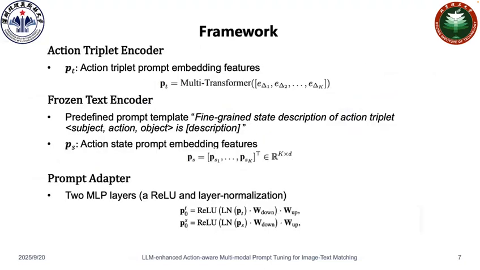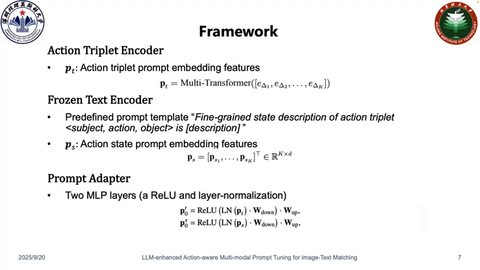For the action triplet encoder, to make action triplet prompts carry sufficient compositional semantics present in actions, we design an action-aware triplet encoder with transformer layers to explicitly model the action relations between paired objects. Specifically, we generate word embeddings by employing a CLIP-based tokenizer and then concatenate these embeddings to form a unified representation for each triplet. Finally, we feed them into multiple transformer layers to generate action triplet embedding features.